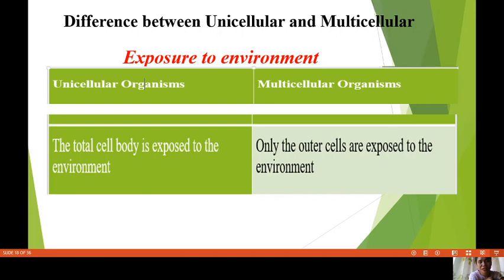Our heart, inside our body, our lungs, our brain cannot touch the environment. Just the outer cells, meaning our skin only. Only the outer part of the cells are exposed. But in unicellular organisms, everything touches the environment. That's the difference.